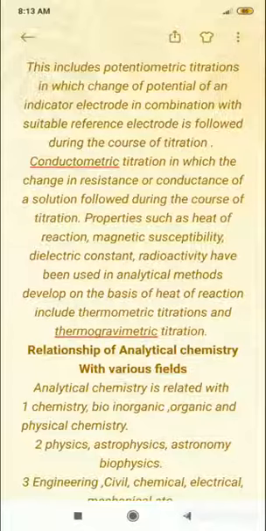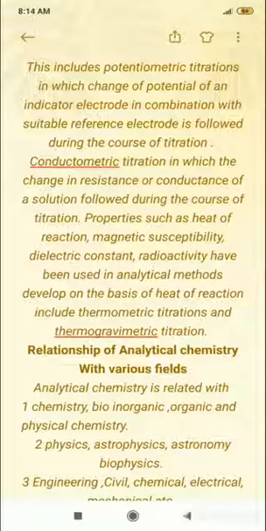This includes potentiometric titration, in which the change of potential of an indicator electrode is measured in combination with a suitable reference electrode. Whatever the results, you have to compare them with the reference electrode, or there is a combination of the electrodes.